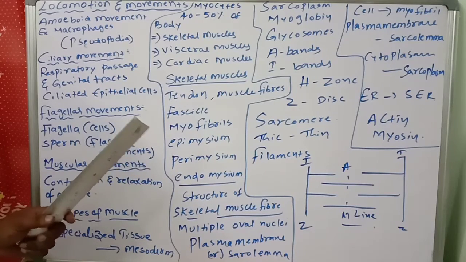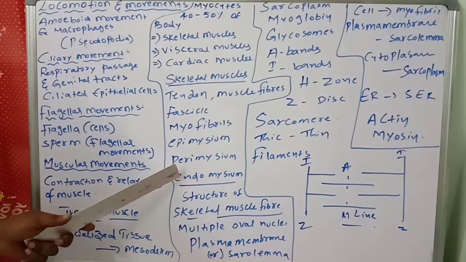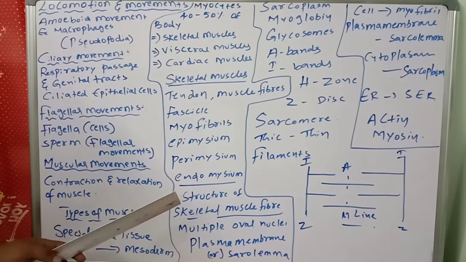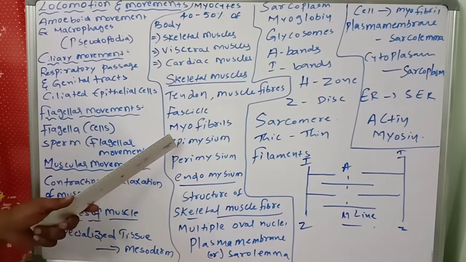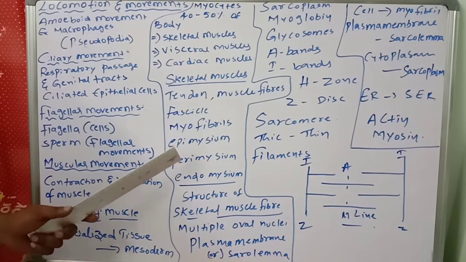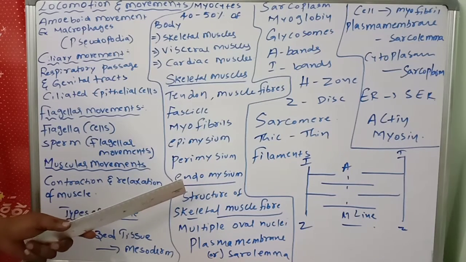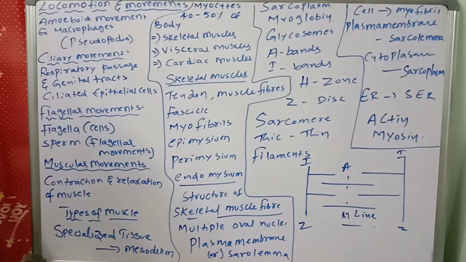The covering around each fascicle is the perimysium. And each muscle fiber is surrounded by endomysium. So, whole muscle: epimysium. Fascicle: perimysium. One single muscle fiber: endomysium.